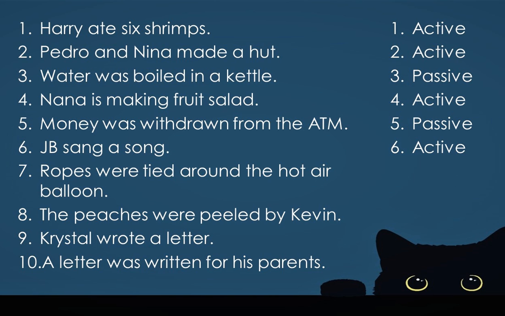Number 7. Ropes were tied around the hot air balloon. In this sentence, the subject is ropes. Ropes were the ones tied around the hot air balloon. Therefore, it is the receiver of the verb. This sentence is in passive voice.